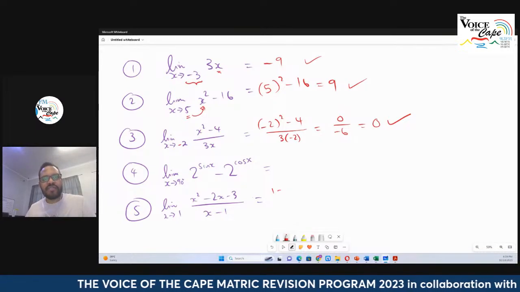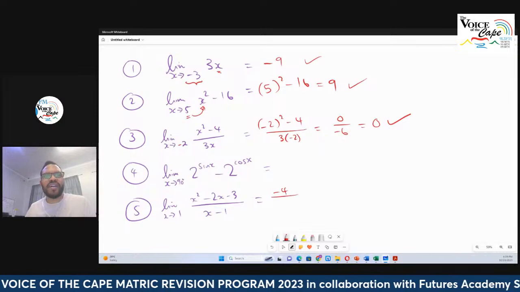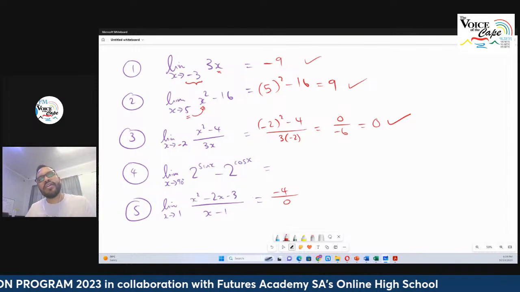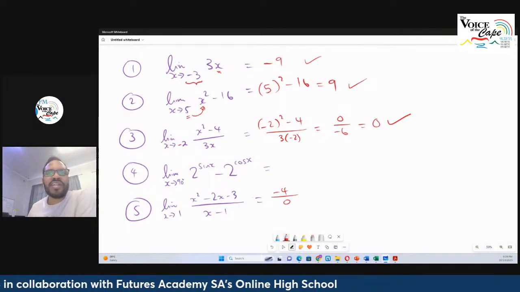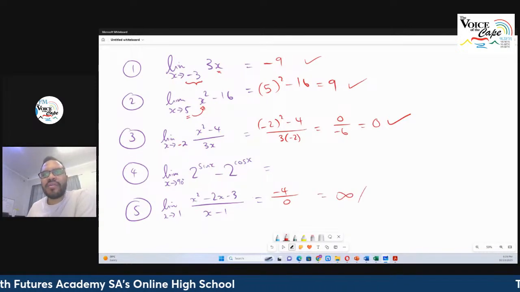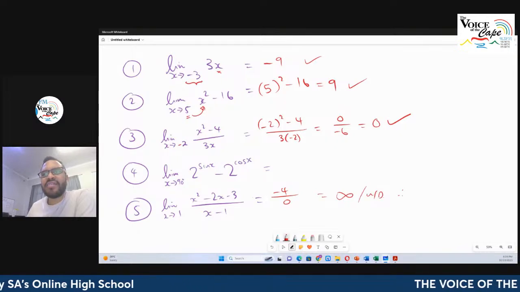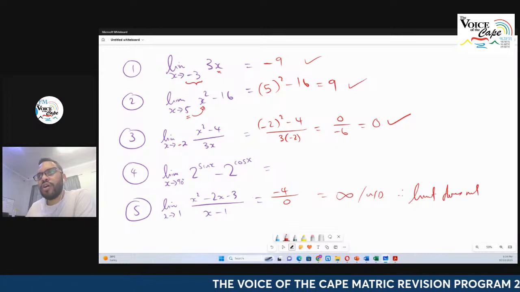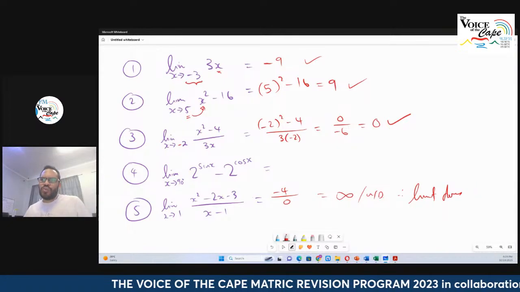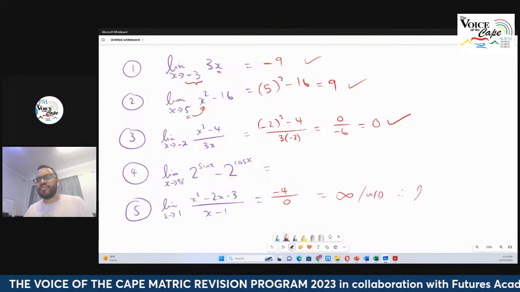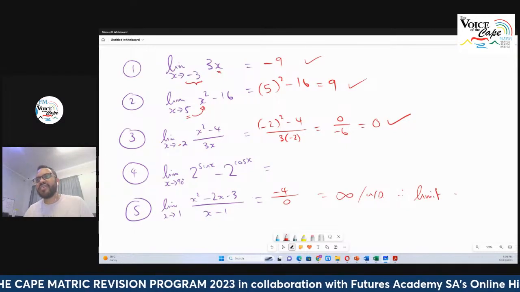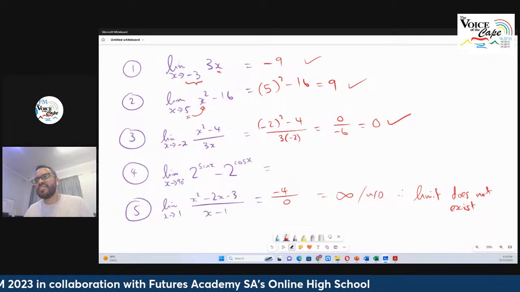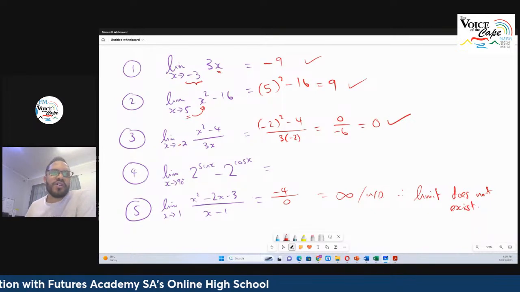1 minus 5 minus 4 divided by 1 minus 1 is 0, right? So in this case, 0 is in the denominator. That's basically infinity. And here we say that the limit is undefined. Therefore, the limit does not exist. Okay, let's go to this example.